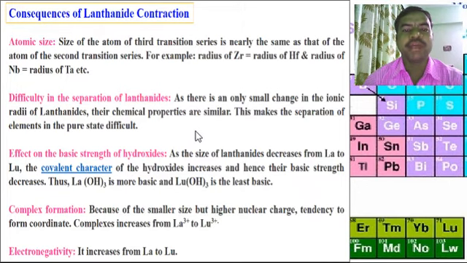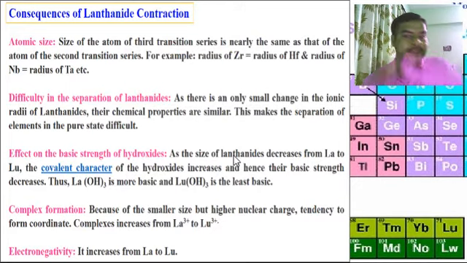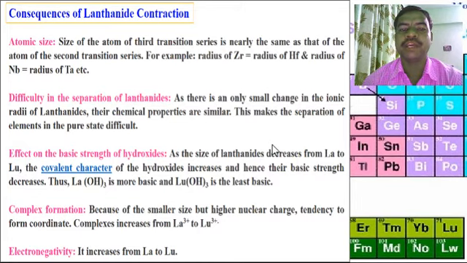The size of the atoms of the third transition series is nearly the same as that of the atoms of the second transition series. For example, the radius of Zr and the radius of Hf, and the radius of Nb and the radius of Ta. Difficulty in the separation of lanthanides: there are only small changes in the ionic radii of lanthanides, and their chemical properties are similar, and this makes the separation of the lanthanides in the pure state difficult.